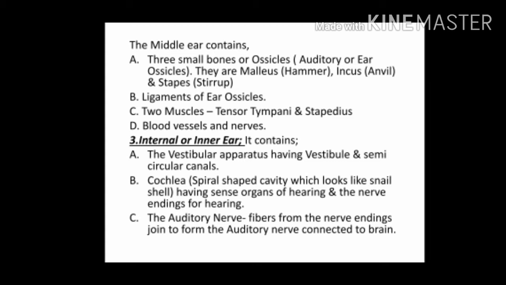Now let us discuss the third part of the ear. It is the internal or inner ear. It contains the following structures: the vestibular apparatus, the cochlea, and the auditory nerve. The vestibular apparatus has vestibules and semicircular canals. The cochlea is a spiral-shaped cavity which looks like a snail shell, having the sense organs of hearing and the nerve endings for hearing. The auditory nerve fibers from the nerve endings join to form the auditory nerve connected to the brain.